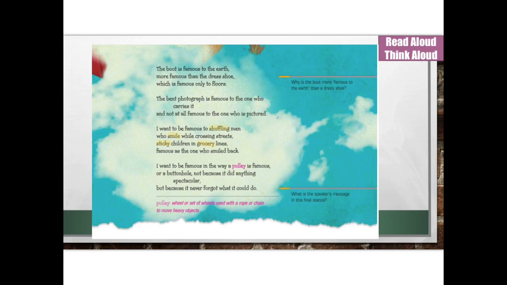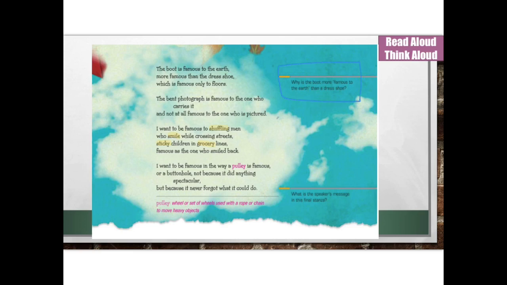And visually, it would be very different than I want to be famous to shuffling men who smile while crossing streets, sticky children in grocery lines. This one is a far more happy experience than the other one. Let's do some further examination of this poem.